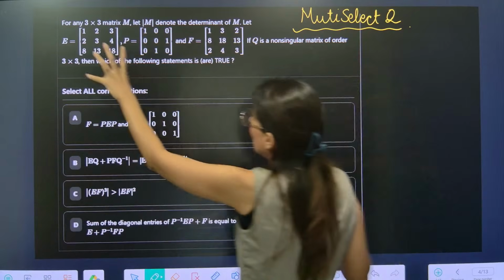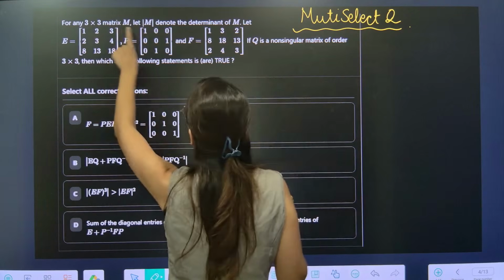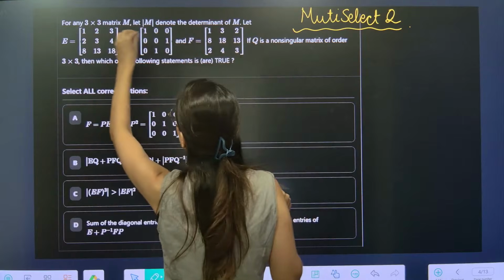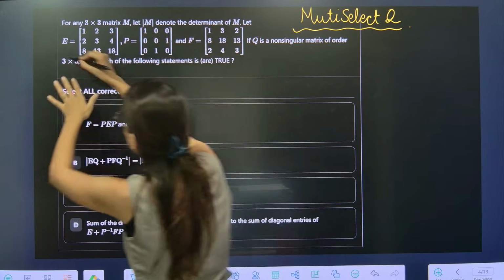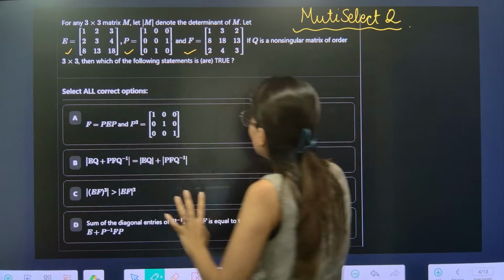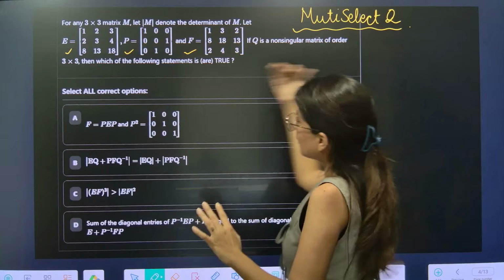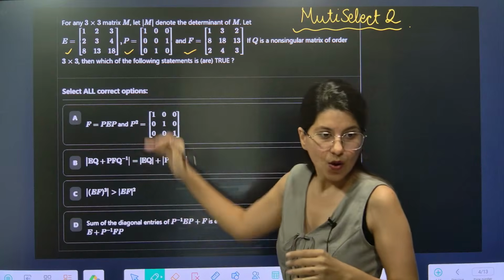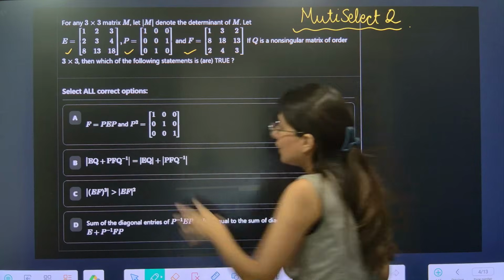Multi-select question. Now what is this question about? 3 cross 3, E given, P given, F given. E matrix, P matrix, F matrix. Q is a non-singular matrix. And what are they given? Select all the correct options. All the correct options. So first, option A.